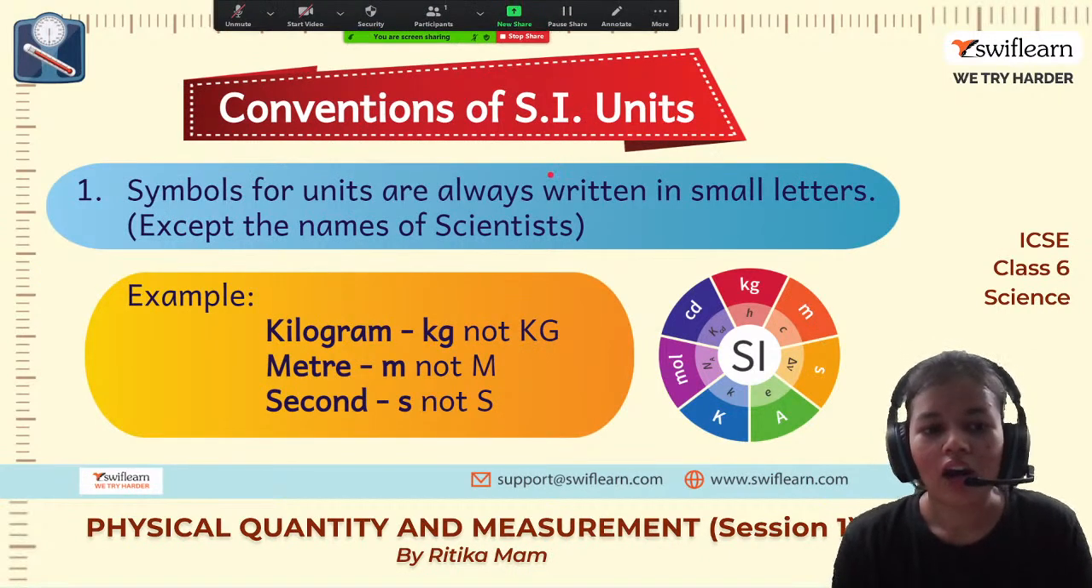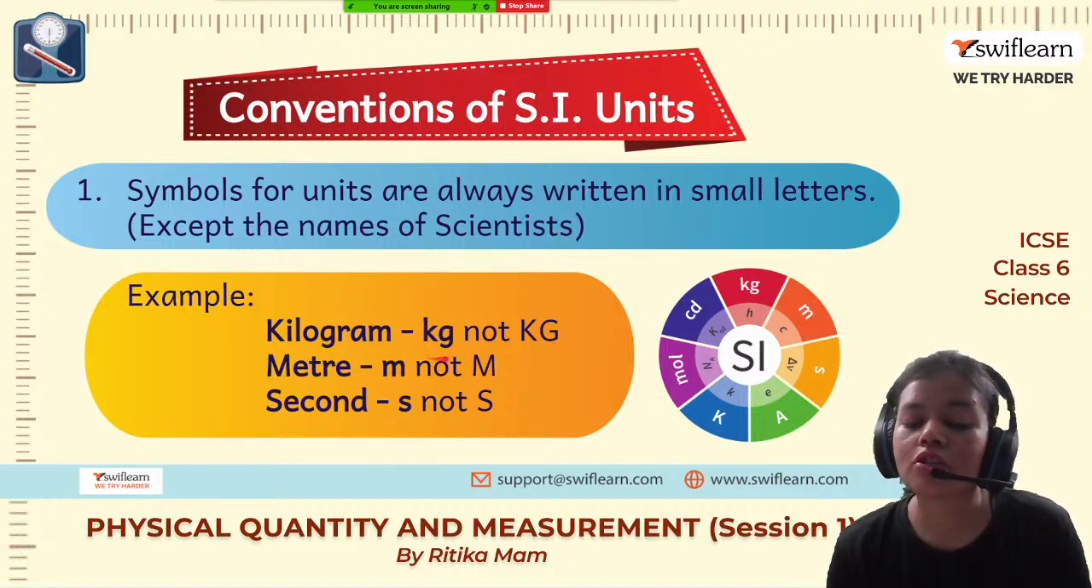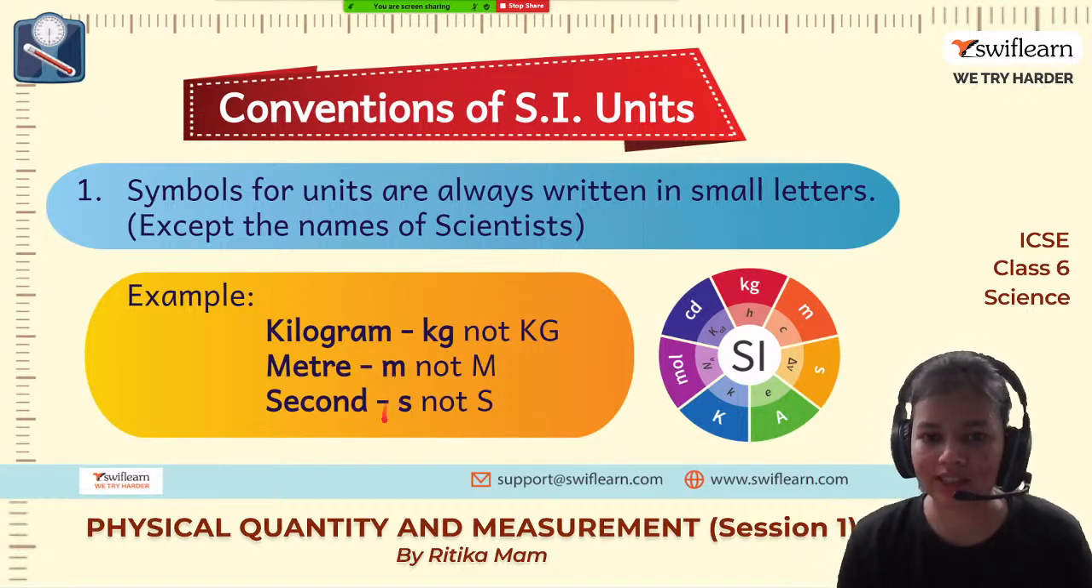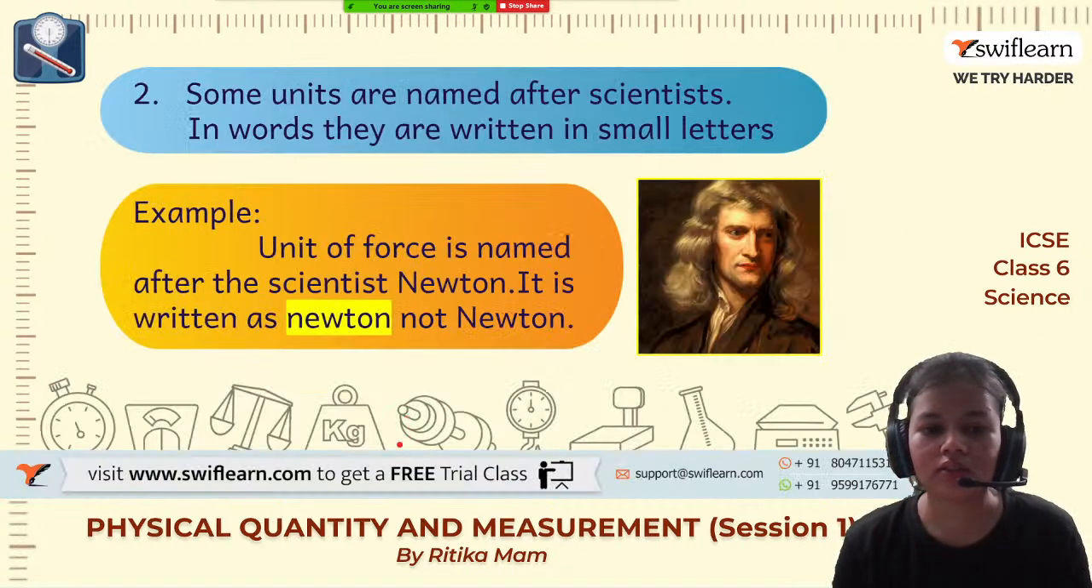Now there are certain rules of SI units which we need to follow whenever we are writing. Okay, so the first one is, the symbols for units are always written in small letters except for the name of the scientist. So if we are using kilogram, we write it as kg, and you can notice that k and g are both small letters here, not capital K and G. Then we have meter, so we write small m instead of capital M, and similarly for second. So what are we doing? We are writing the symbol of the unit in small letters.